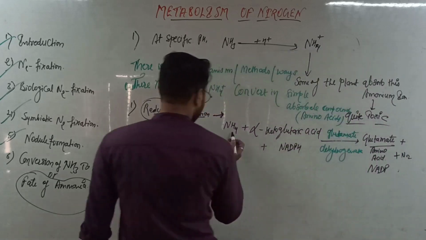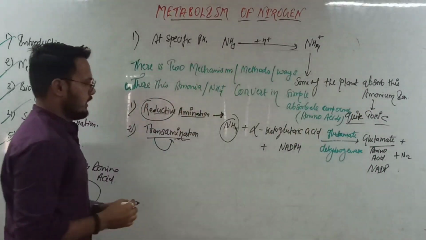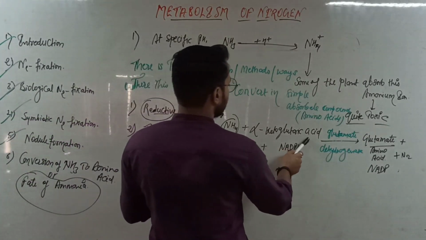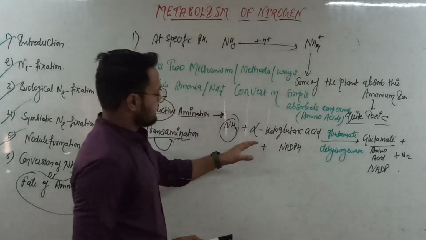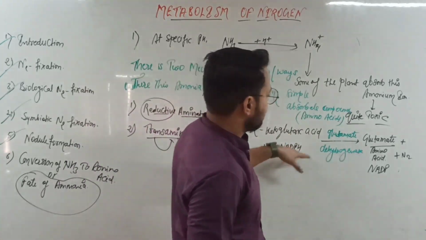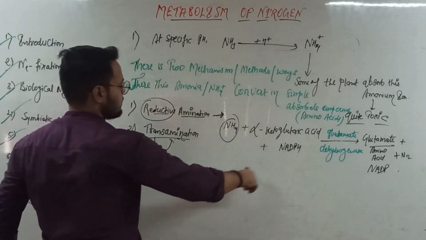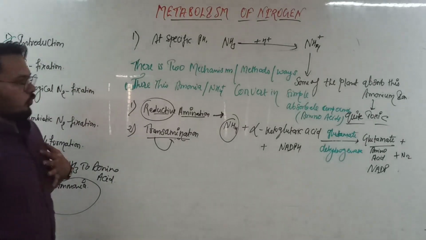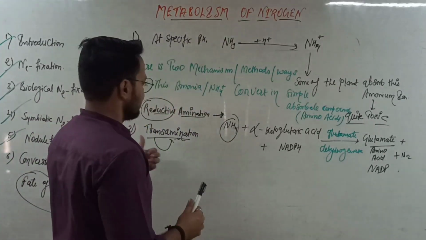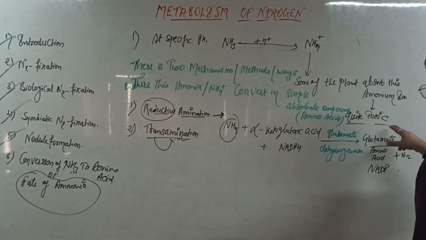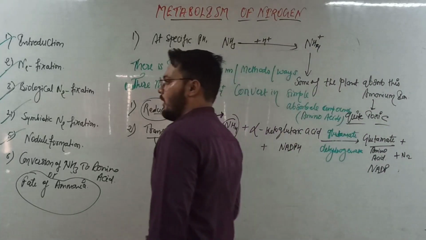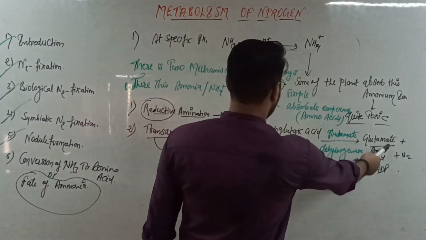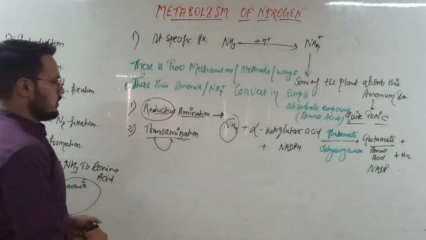There is a reduction of the ketoglutaric acid by the ammonium ion, which is converted to glutamic acid, and the ammonium ion is also oxidized into N2. So what is our purpose for this reaction? Our purpose is to get this amino acid from ammonium ion, because ammonium ion is quite toxic for the plant. So we already get our product, glutamic acid, that is the amino acid.